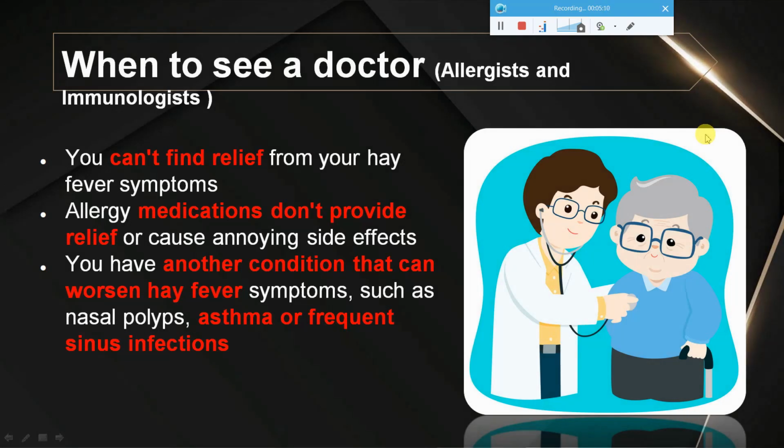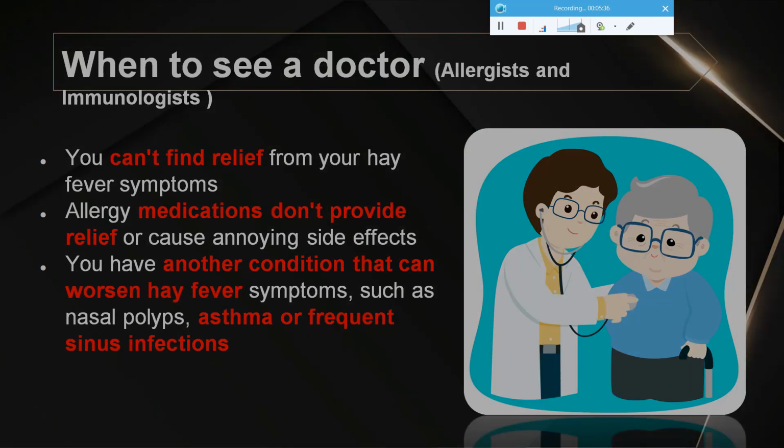When you can see a doctor, the specialists for this are usually allergists or immunologists. These are the specialist doctors who can give more guidance for you in this particular problem. Basically they might give you some anti-allergic kind of medication, and in case of asthma and all, they might give much more required medicines for you so that you can come out from these issues.